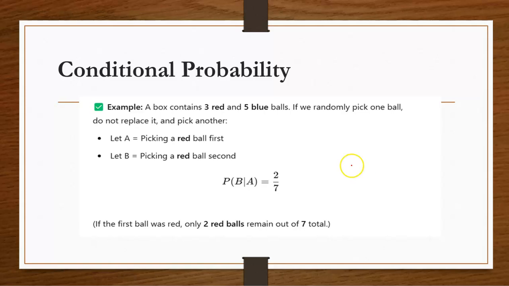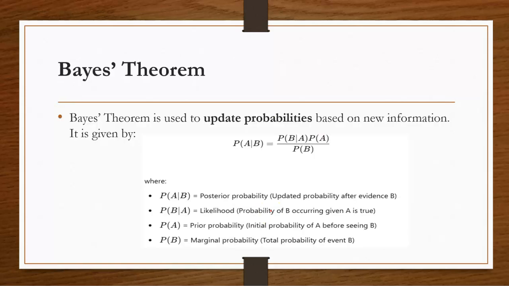So here, an example: a box has 3 red and 5 blue balls. So probability of A, that is picking a red ball, has already occurred. So if a red ball has already been picked, the number of red balls remaining will be 2 and the number of total balls remaining will be 7. So probability of B, picking another red ball, that is the second red ball, is given by 2 divided by 7. Okay, that is an example of conditional probability.